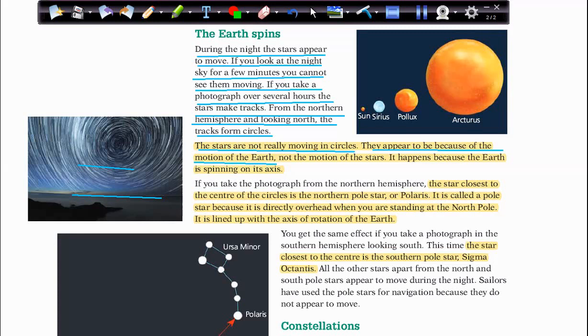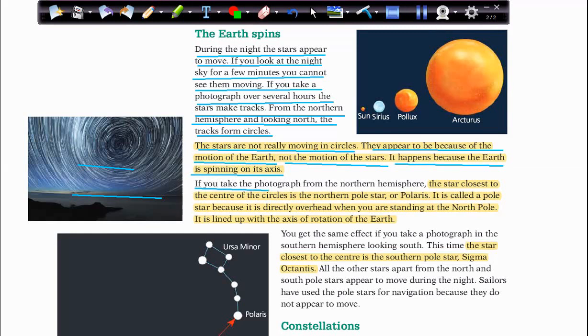But this is because the Earth is spinning. So it's not the motion of the stars, just the motion of the Earth. It happens because the Earth is spinning on its axis. And this is a good question here: why can we see the stars moving in circles? They appear to be because of the motion of the Earth. It happens because the Earth is spinning on its axis.